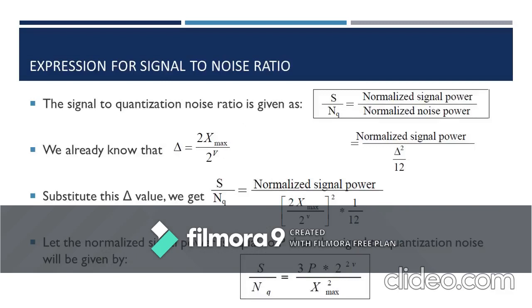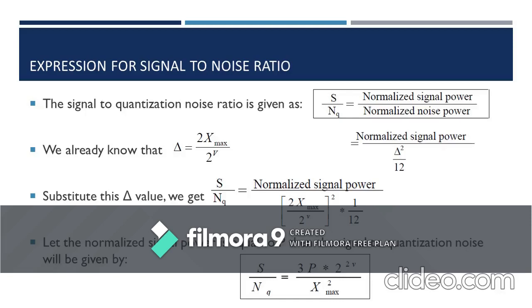Now it's time to apply it in the signal to noise ratio to obtain the equation for signal to noise ratio. Signal to noise ratio is nothing but the ratio of normalized signal power to the normalized noise power. So we already know that the normalized noise power is del square by 12, and we have also derived the equation for del, which is 2h max by 2 power v, where h max is the maximum amplitude of the signal and v is the number of bits per level. So we are going to substitute this in the signal to noise ratio.